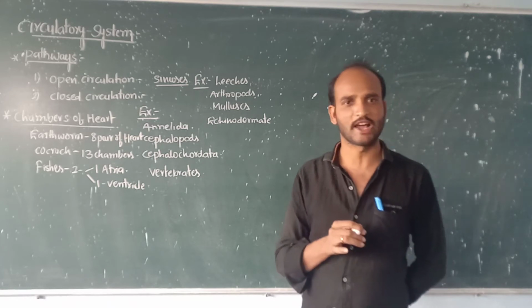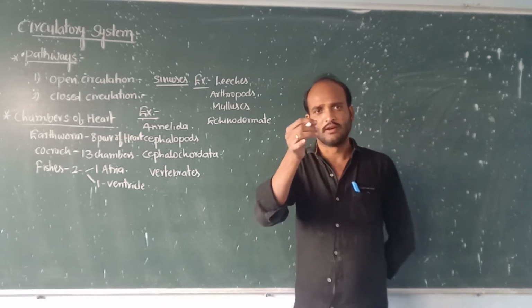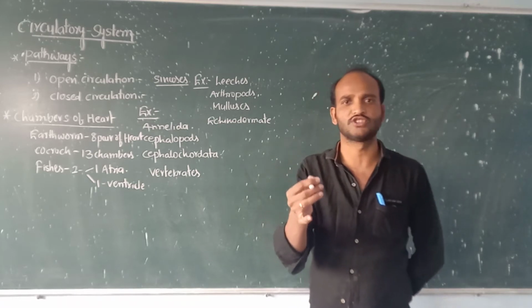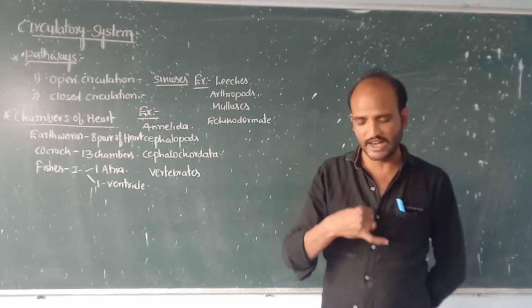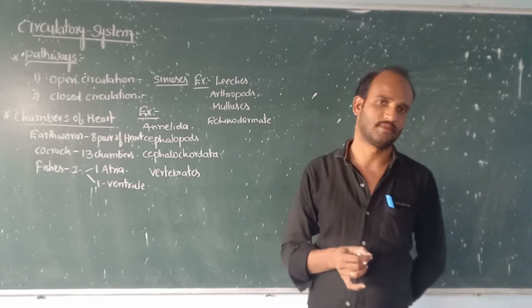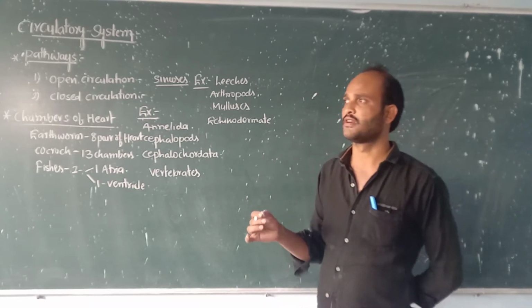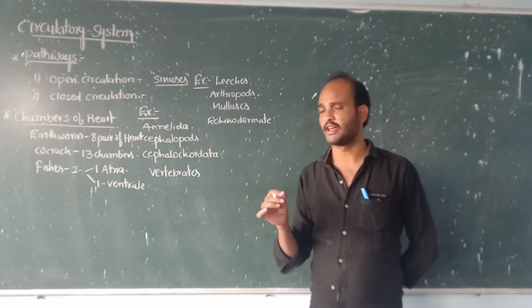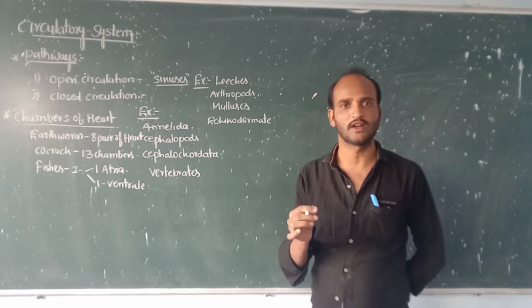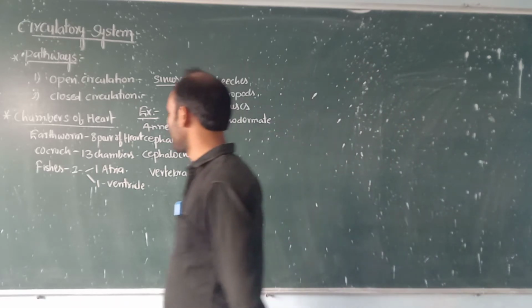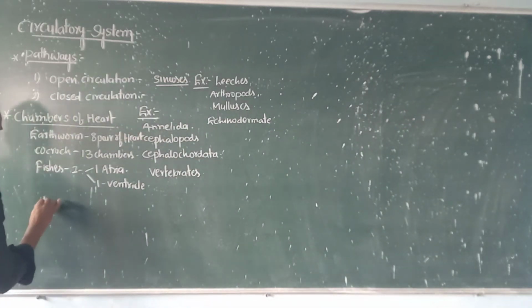At the same time, through the heart, the deoxygenated blood circulates only one time. Hence the name single circulation. Especially the fishes have the single circulatory system. Now come to the amphibians.